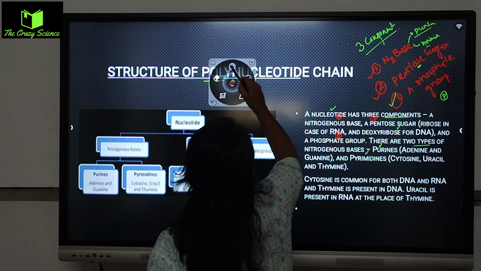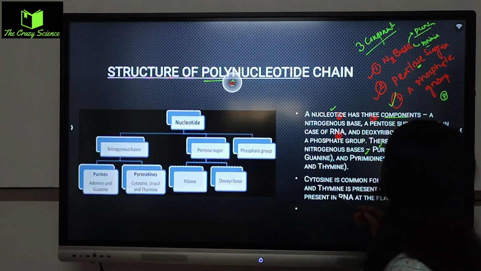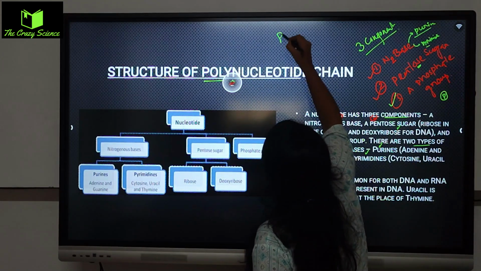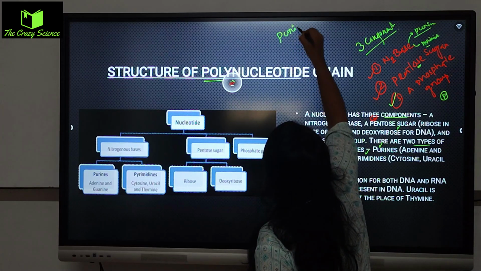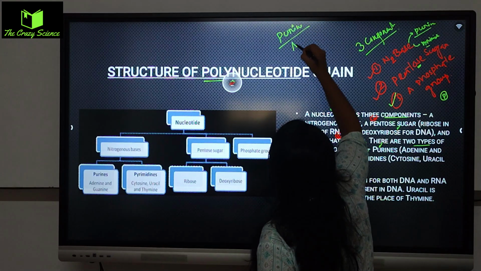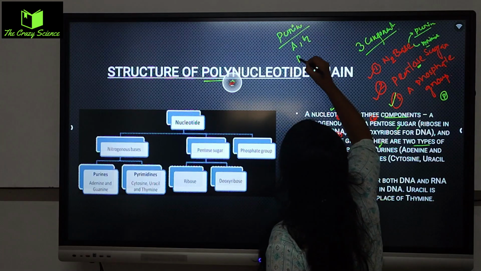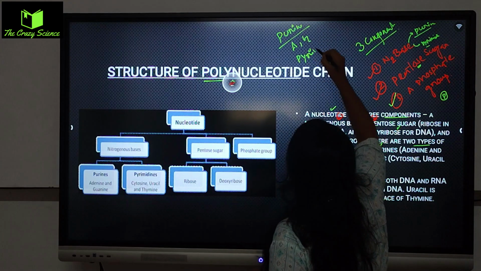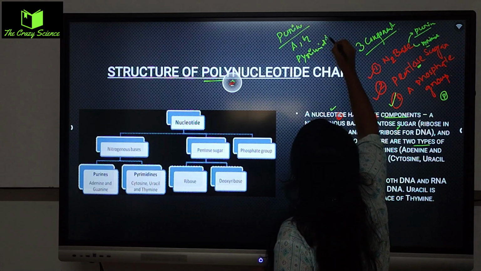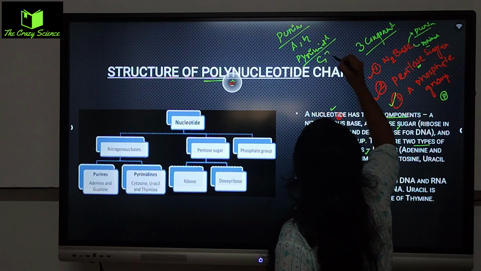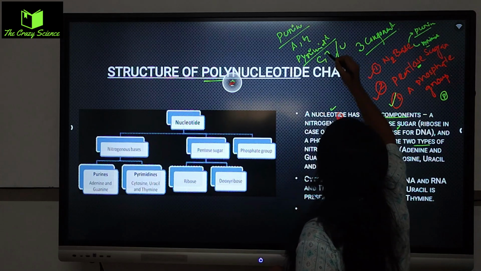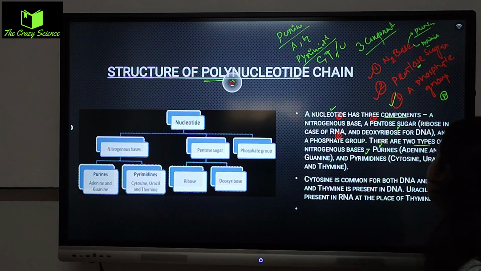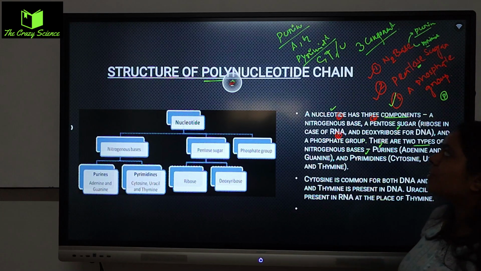এখানে purine and pyrimidines are different. In the purine you will get to see adenine and guanine, which in short I can write AG, whereas in the pyrimidine you will get to see C, T or U, means cytosine, thymine or uracil. ঠিক আছে, cytosine, thymine or uracil.